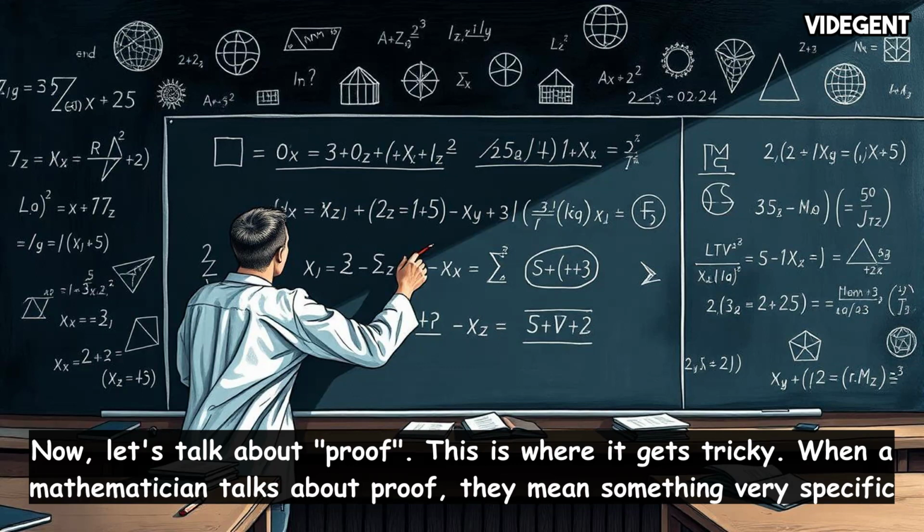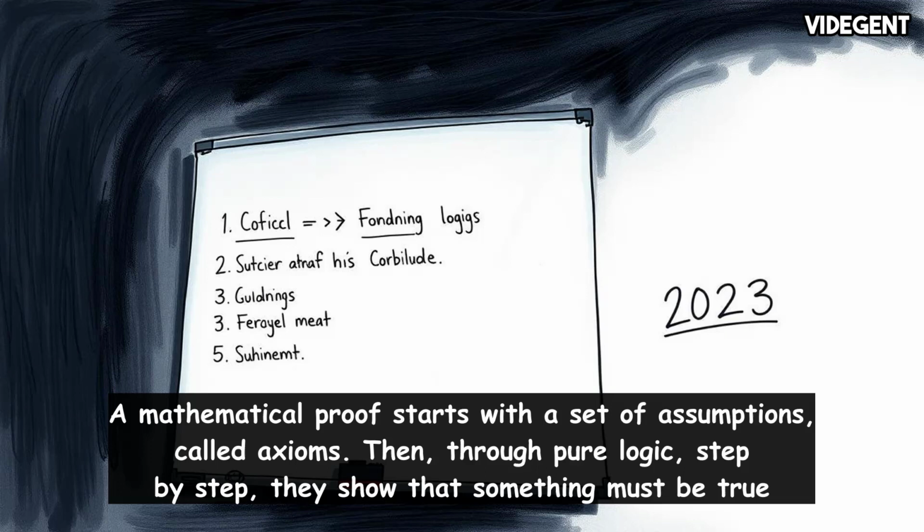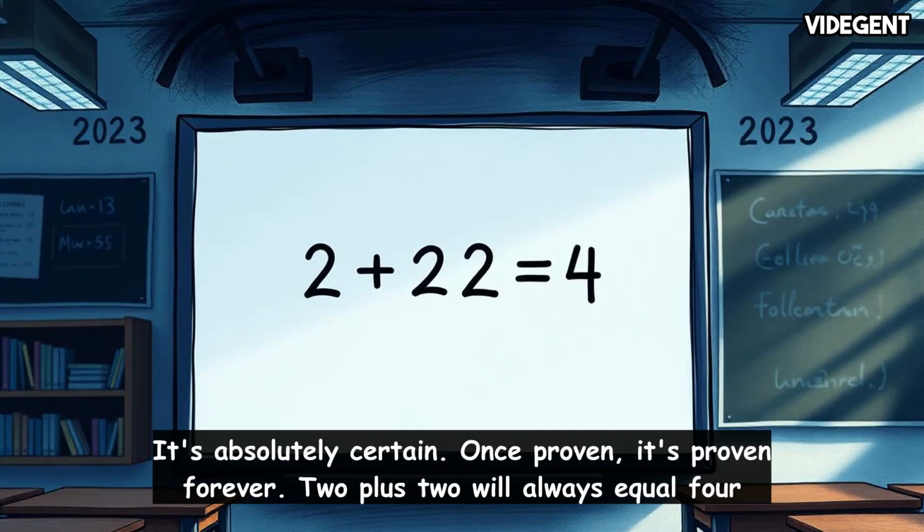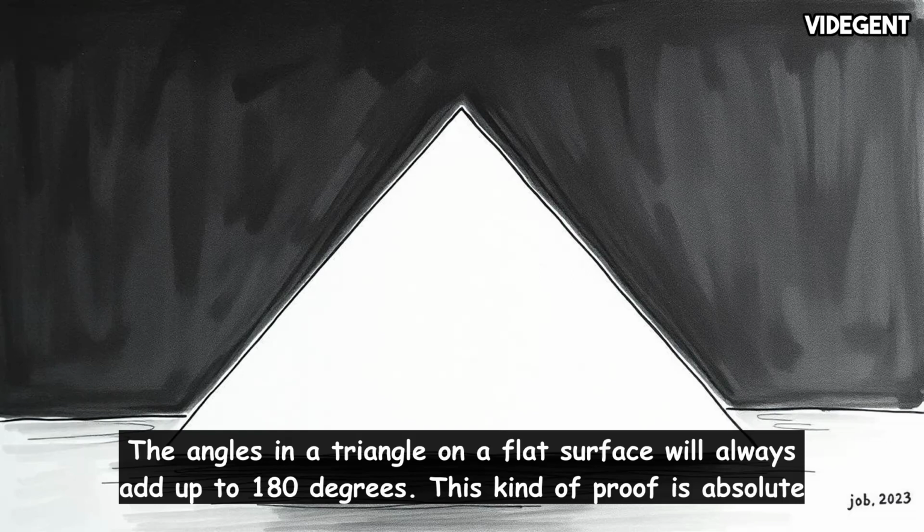When a mathematician talks about proof, they mean something very specific. A mathematical proof starts with a set of assumptions called axioms. Then, through pure logic, step by step, they show that something must be true. It's absolutely certain. Once proven, it's proven forever. 2 plus 2 will always equal 4. The angles in a triangle on a flat surface will always add up to 180 degrees. This kind of proof is absolute.